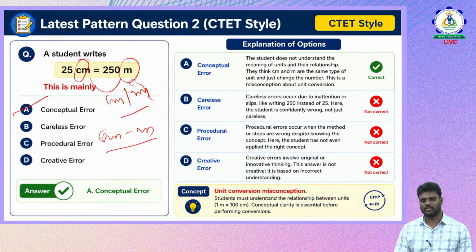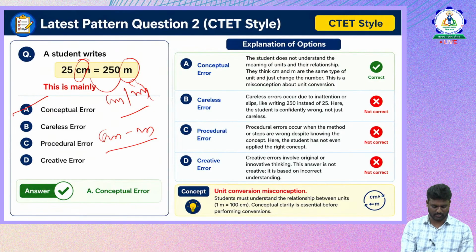Okay, so here the student is confidently wrong, but not just careless. Procedural error occurs only when the method or steps are wrong despite knowing the concept. Here the student has not even applied the right concept. Creative errors involve original or innovative thinking. This answer is not creative; it doesn't involve any creativity. It is based on an incorrect understanding of the unit conversion. Therefore we say that it is a conceptual error. The correct option is option A, the conceptual error.